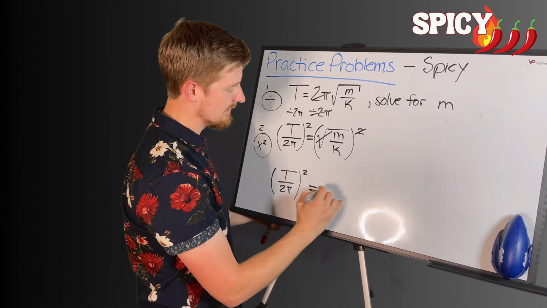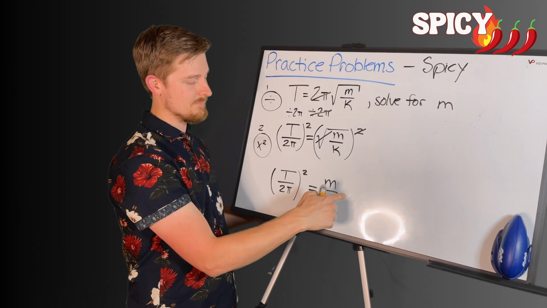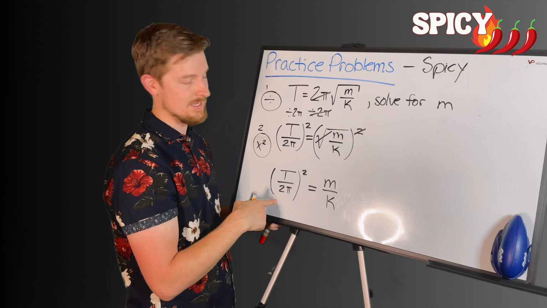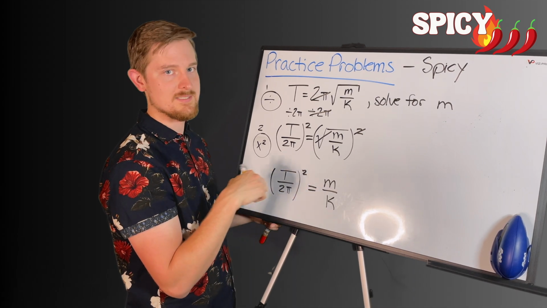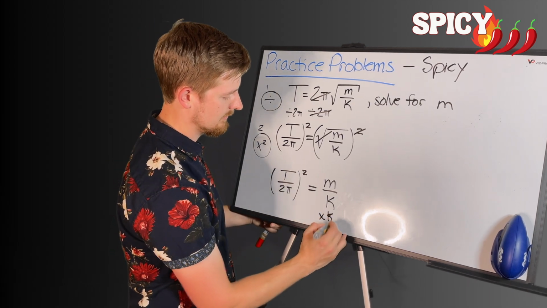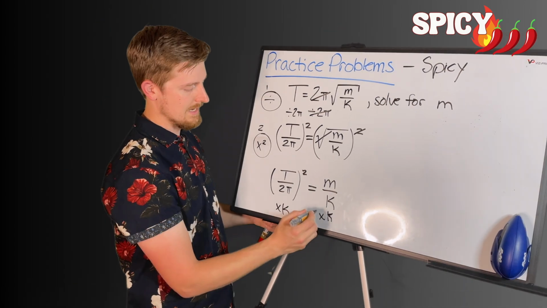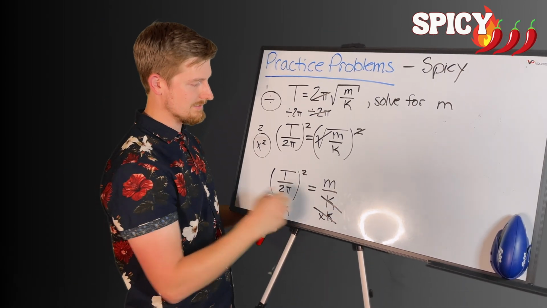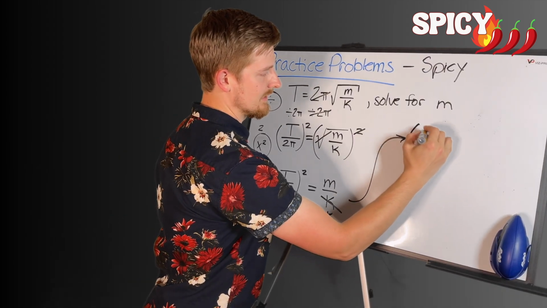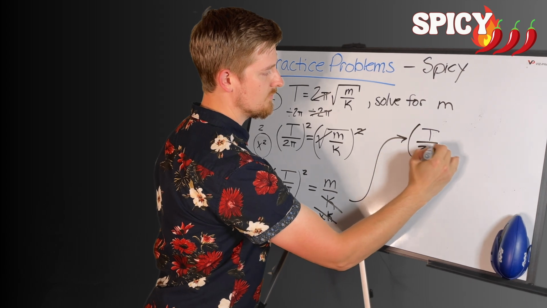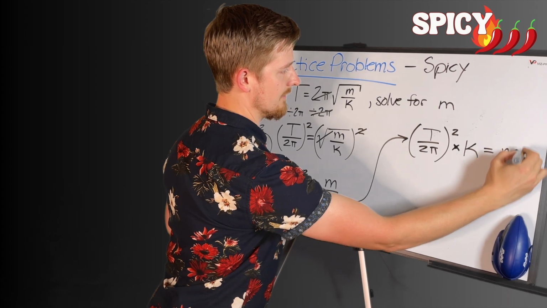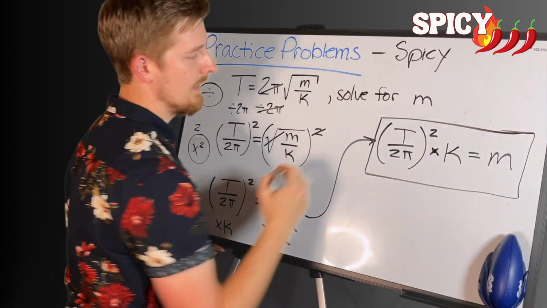Now my last step is going to look like this. I've got m divided by k is equal to t over 2 pi squared, and I want to move the k to the other side. Now it's being divided, so that means the opposite operator for k being divided is going to be multiplying, okay? I almost messed up that k. It's all good. K is going to get canceled. We're going to rewrite this over here because I've run out of room, and we are going to have a final answer that looks like this. T over 2 pi squared times k is equal to m. All right? And that's your final answer.